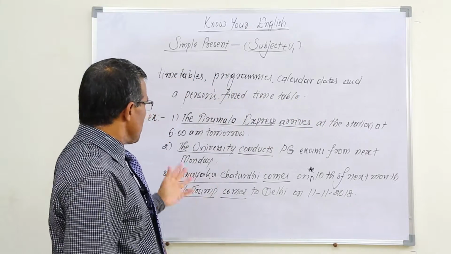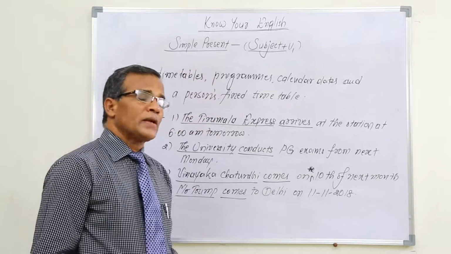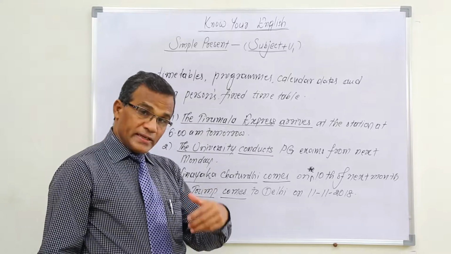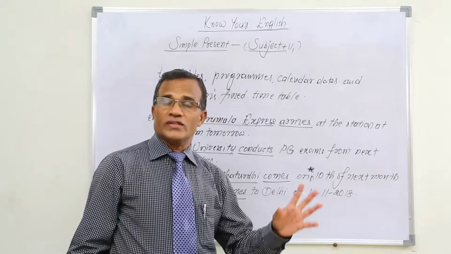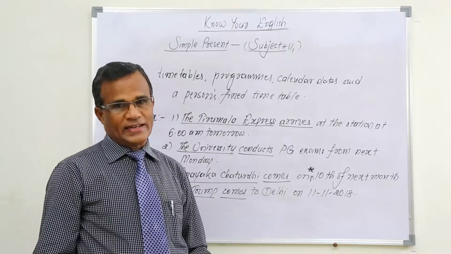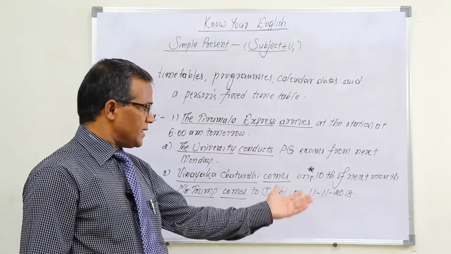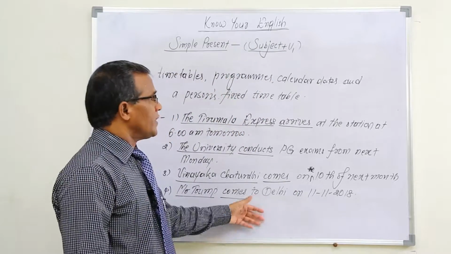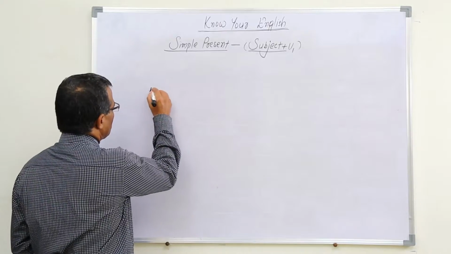And the last, a person's fixed timetable. For example, Trump's secretary has already decided the program of Trump, the President of America. So as per his schedule, Mr. Trump comes to Delhi on 11/11/2018. We are talking about that person, the coming date. So we are talking about Mr. Trump comes to Delhi on 11/11/2018, which is a future. For such things we use simple present. According to the fifth condition also,